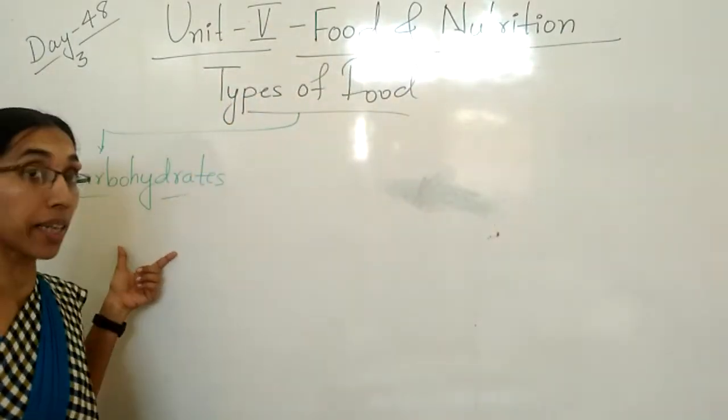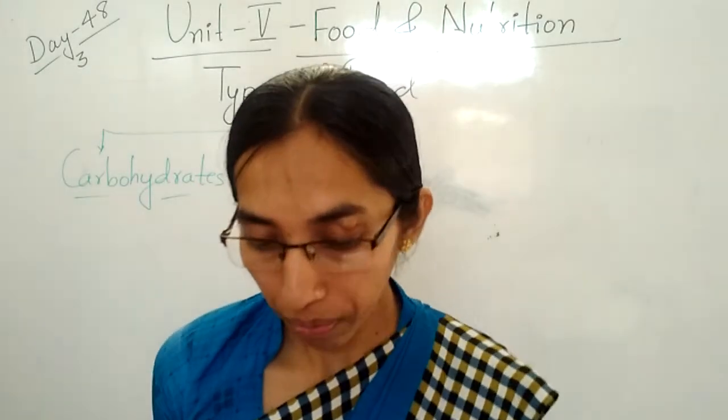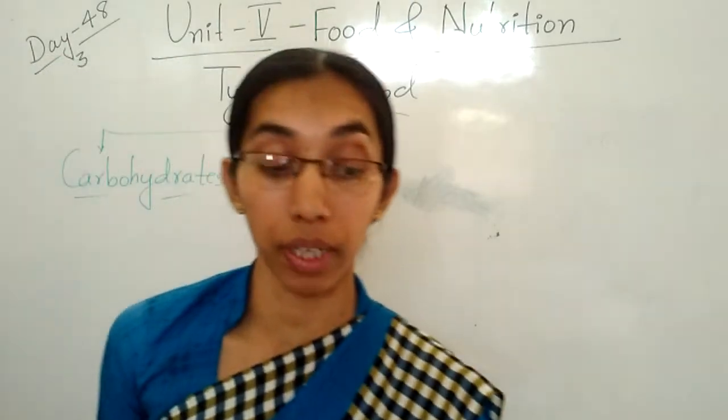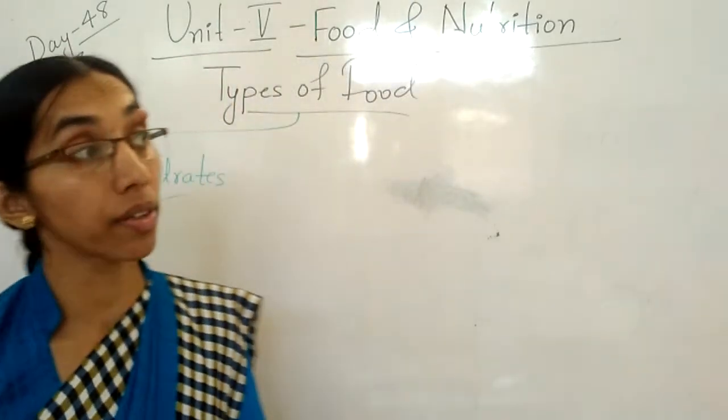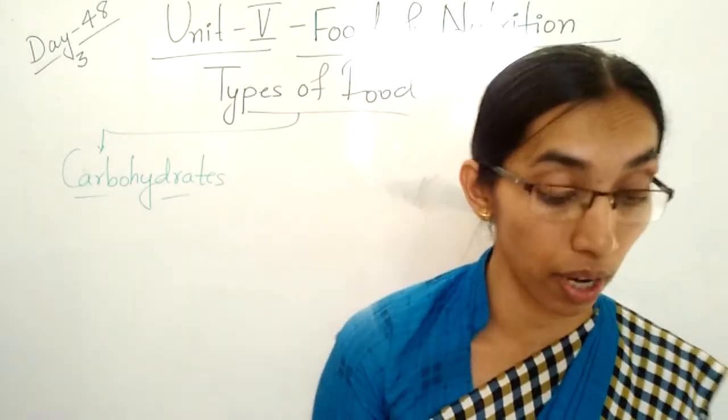In which food items will we get the carbohydrate? Tell me, children. In which food items or in which vegetables will we get the carbohydrate? What types of fruits and vegetables do we have to eat to get the carbohydrate?